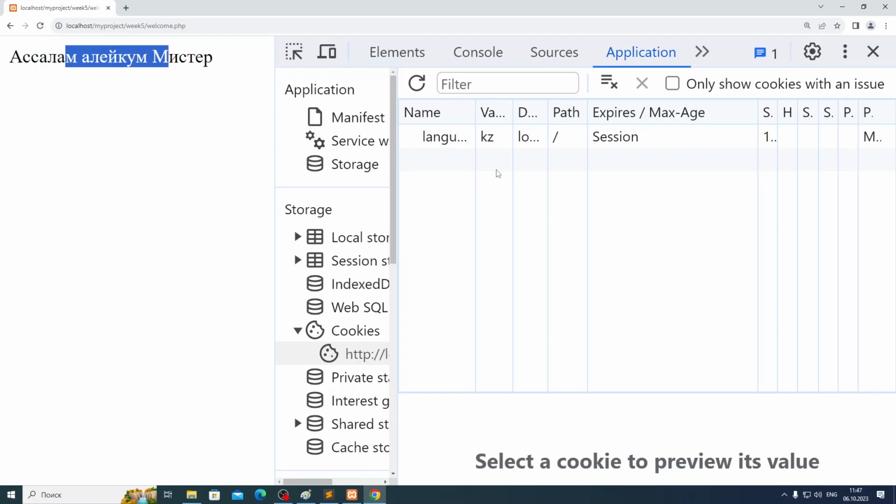So at least languages we can do using cookies. You choose some language, and in all web pages, inside all PHP files, we will be using Kazakh, for example. We'll come to this topic again when we start our projects in the second half of our semester. Okay, to the cookies. Any questions here, guys?